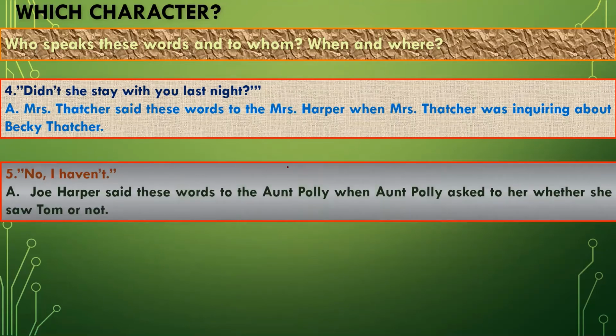Oh, I haven't. Who said these words? Joe Harper said these words to Aunt Polly when Aunt Polly asked him whether he saw Tom or not in the morning, or you can say this morning.